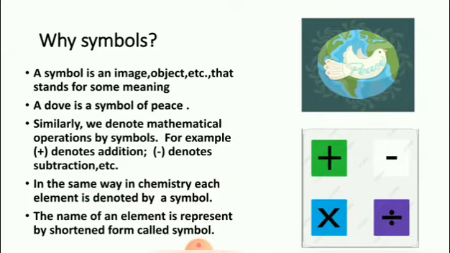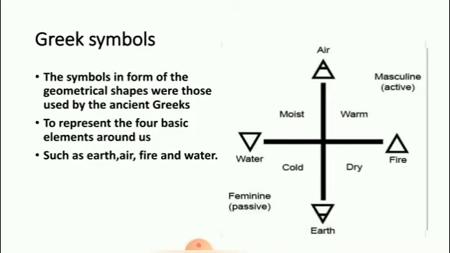What is a symbol? The name of an element is represented by a shortened form called a symbol. Clear, children? Let us learn the brief history of symbols of elements. First, Greek symbols. The symbols in the form of geometrical shapes were those used by the ancient Greeks.